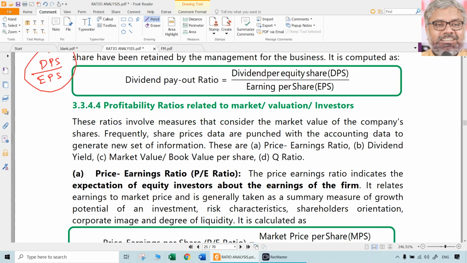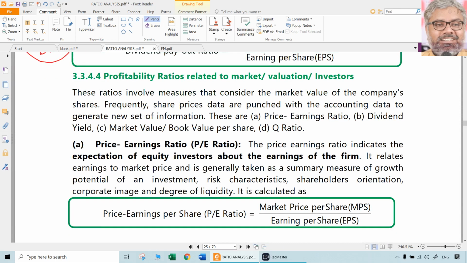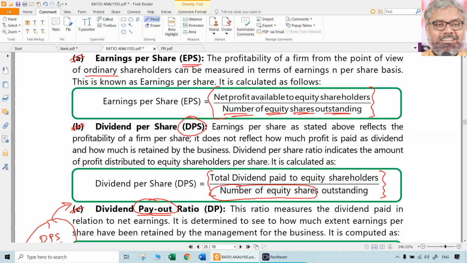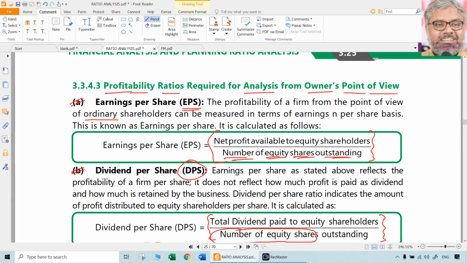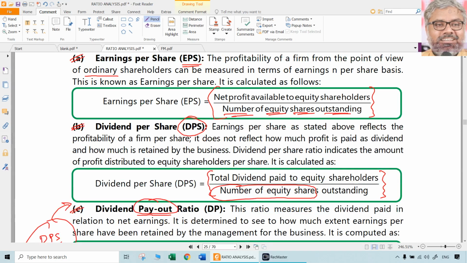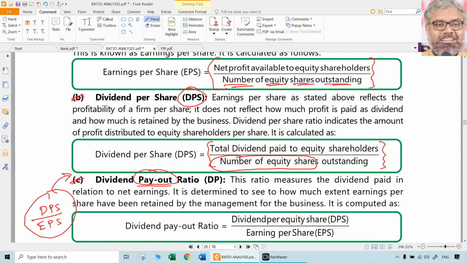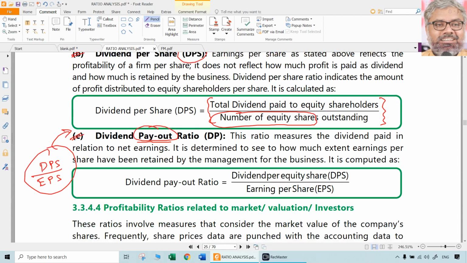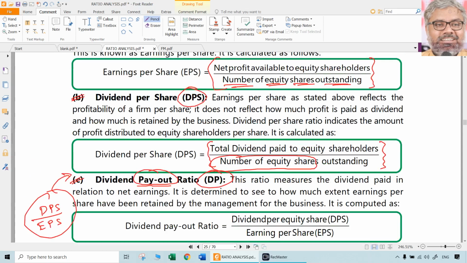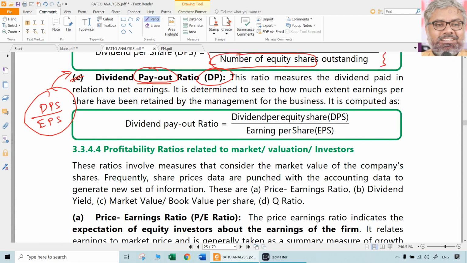And by the way, in all these things what we are looking at are equity shareholders only. That has to be looked at. When we say EPS also, we are talking about equity shareholders. So owner is equity shareholder only. DPS also we are talking about equity shareholder only, because for preference shareholders we don't have to compute all these things, because anyway it will be fixed. It is already known. There is nothing to specially compute. So for equity shareholders, how much is the percentage of payout of dividend is expressed by the dividend payout ratio. These are the third category of profitability ratios from the owner's point of view.